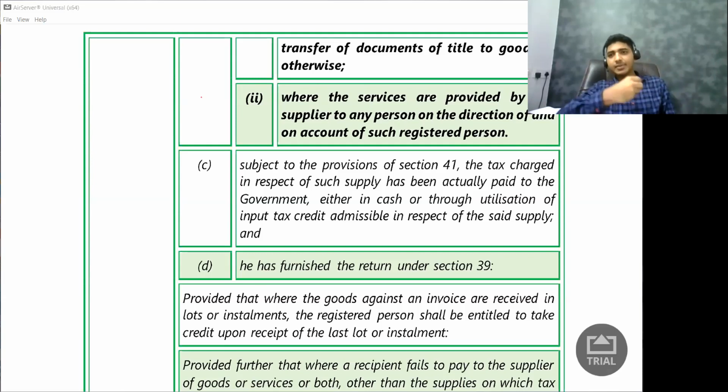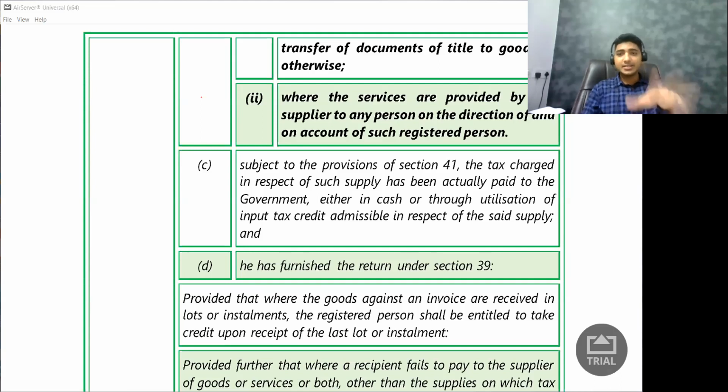I purchased it, so I paid 5,000 rupees plus 1,000 rupees, total 6,000 rupees. Now, the 1,000 rupees, to whom did I pay? Did I pay directly to the government? The answer is no. That is not how GST works. I paid it to my supplier. Now the question is whether my supplier paid it to the government or not. I gave this 1,000 rupees of GST to my seller. Now what is my seller expected to do? My seller is supposed to send this 1,000 rupees to the government.